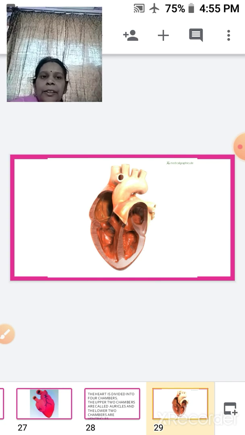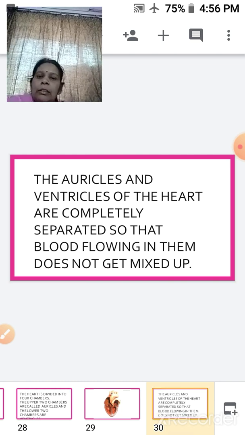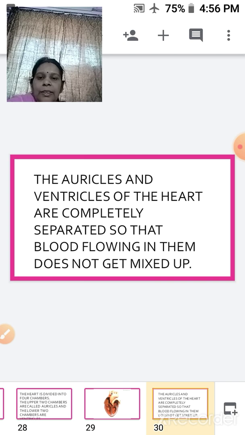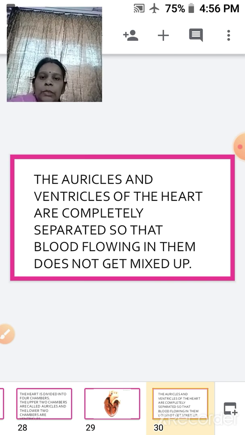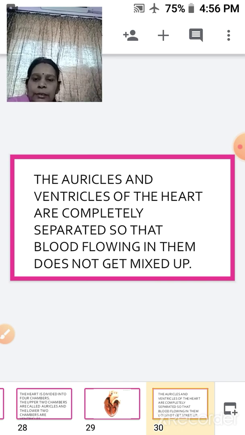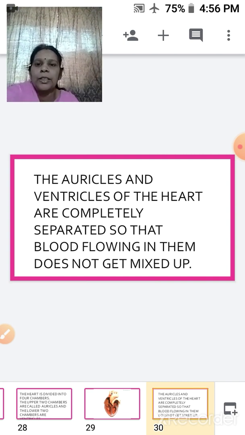So, the auricles and the ventricles of the heart are completely separated so that the blood flowing in them does not mix with each other. That means the oxygenated blood is not mixed up with the deoxygenated blood.